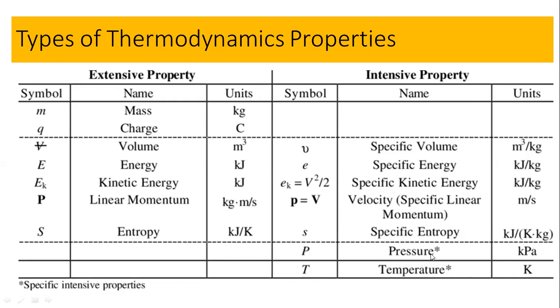That's why pressure is an intensive property, because pressure is the force per unit area, or you can say atmosphere per centimeter square, sorry, it is the area, or per meter square. That is called the pressure. So there is per meter square there. That's why the pressure is also an intensive property.